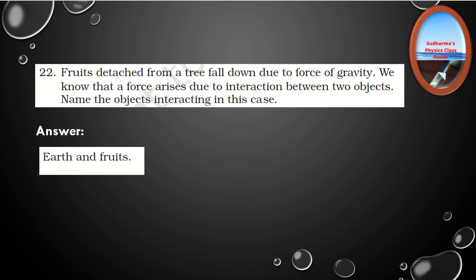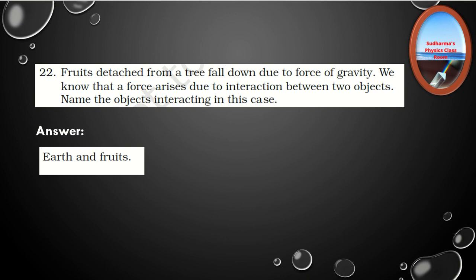So definitely in this example, we know that the fruit is getting attracted towards the earth because of the gravitational force, and at the same time the earth is also getting attracted towards the fruit, but it is not much visible because the mass and size of the earth are much bigger than the size and mass of the fruit.